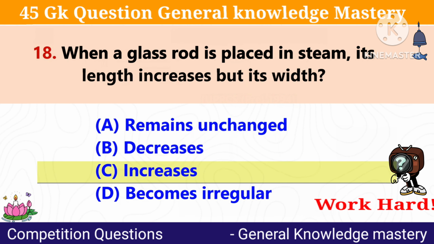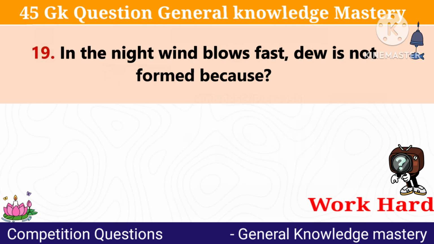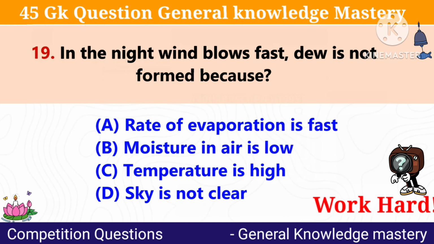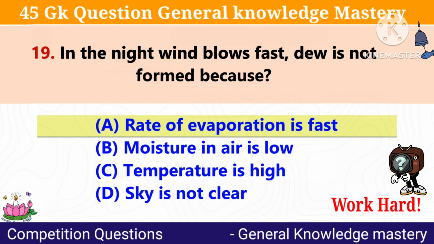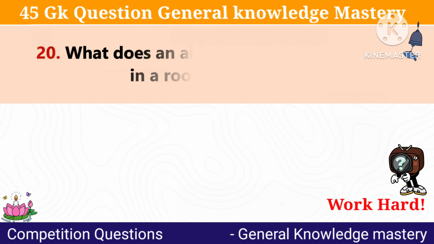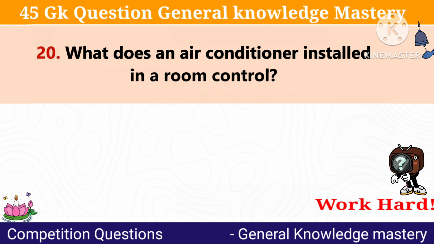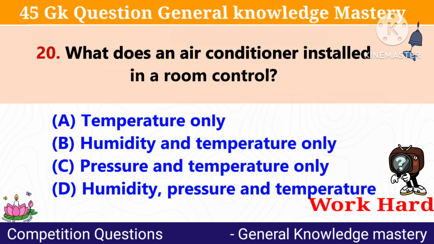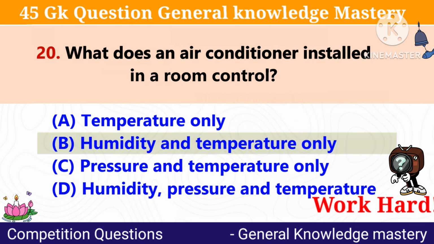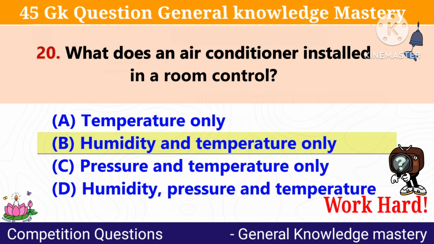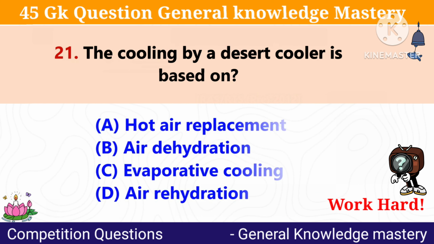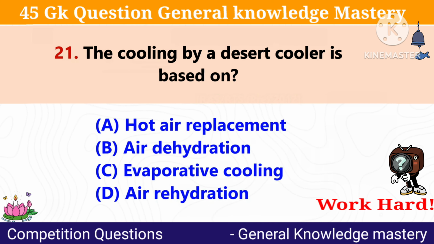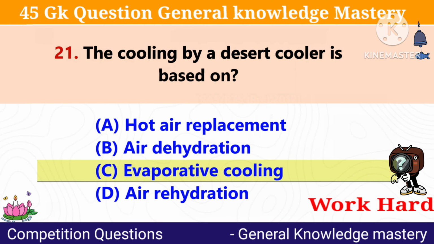Answer: Increases. In the night, the wind blows fast because? Answer: Rate of evaporation is fast. What does an air conditioner installed in a room control? Answer: Humidity and temperature. The cooling by a desert cooler is based on? Answer: Evaporative cooling.